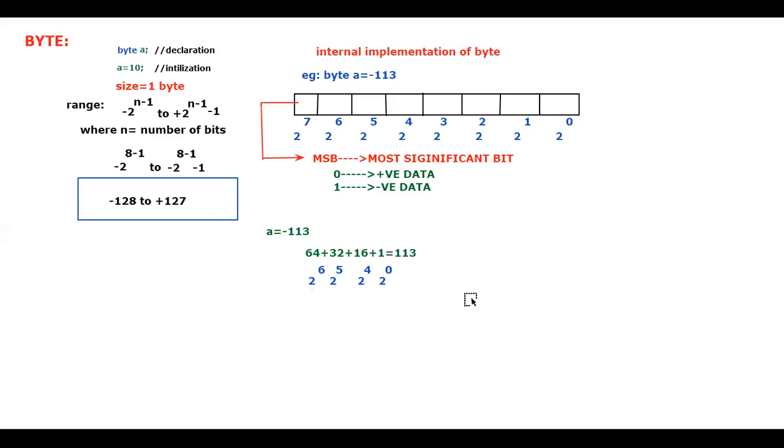If I want to convert this into binary, I'll get it in this format. Is 2 to the power of 7 available? It is not available, so it is 0. Is 2 to the power of 6 available? Yes, 1. 5 is available? Yes, 1. 4 is available? Yes, 1. 3 is available? No, 0.